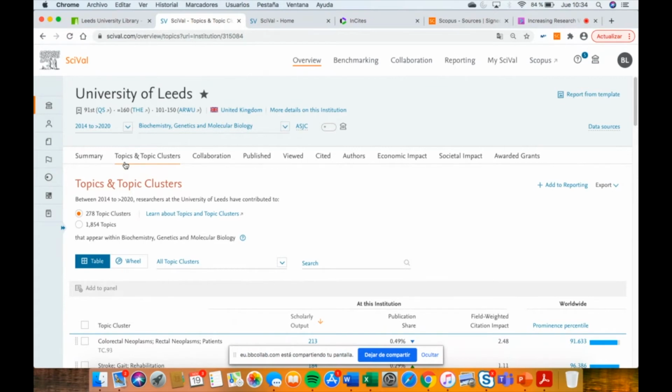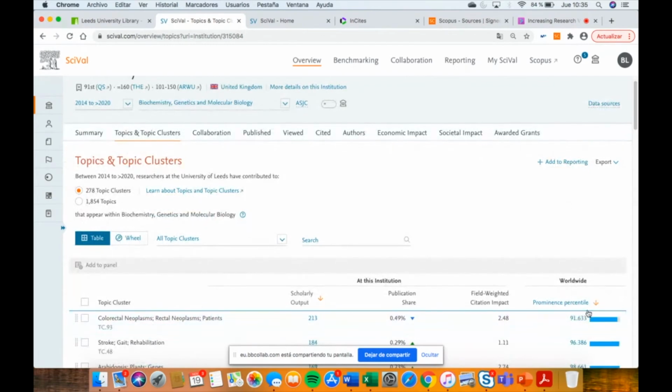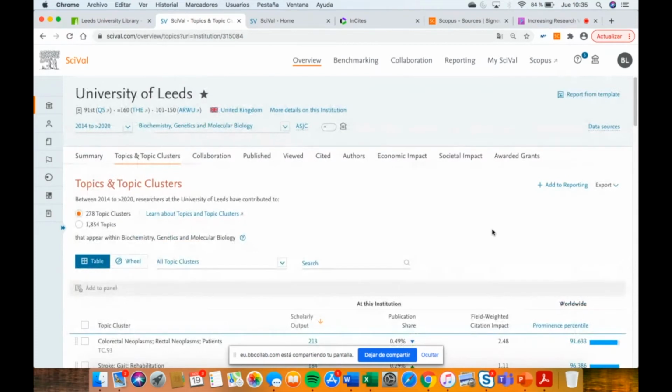So prominence is a proxy for funding, which analyzes past funding patterns to predict future funding opportunities. The higher the prominence percentile, the more it is a focus area in your field.